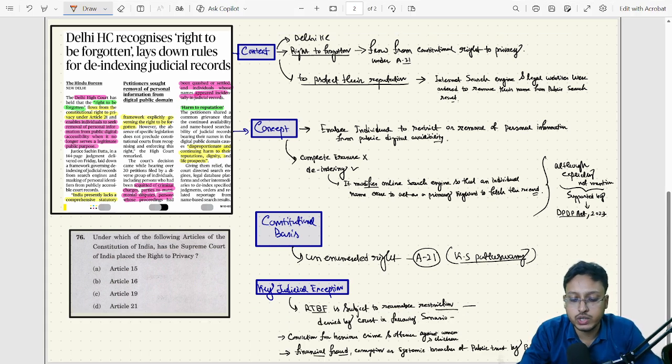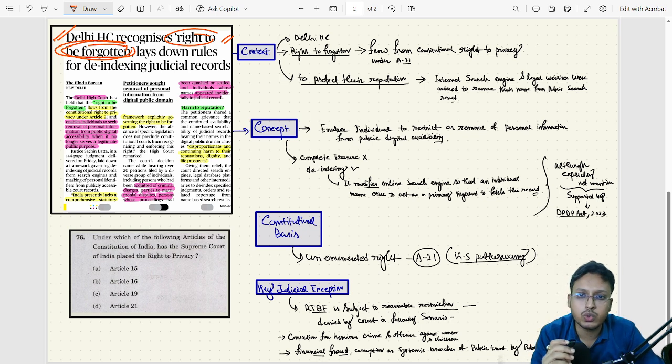My name is Tanmay. In today's prelims bite session, we'll read about the right to be forgotten. Okay, this topic we'll cover. In today's The Hindu newspaper, this article was there. In the what to read session, we have also suggested you read this particular article. Now you can ask me why this particular article became important.